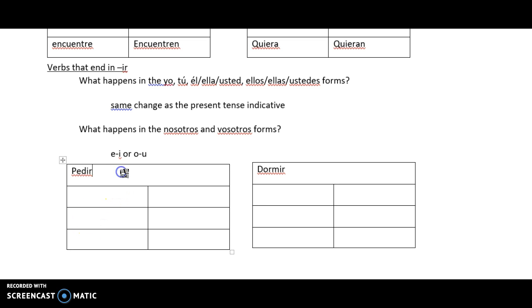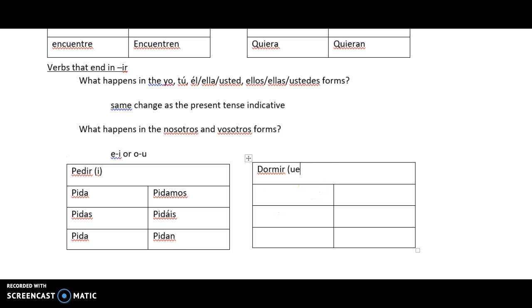So pedir is typically an E to I verb. So in the yo form, we're going to make the same stem change as the present tense. So P, I, D, and then we add our opposite endings. Yo pida. Tú pidas. Usted, él, ella pida. Nosotros, we're going to have the E to the I, so pidamos. Vosotros pidáis. And then ustedes, ellos, ellas pidan.